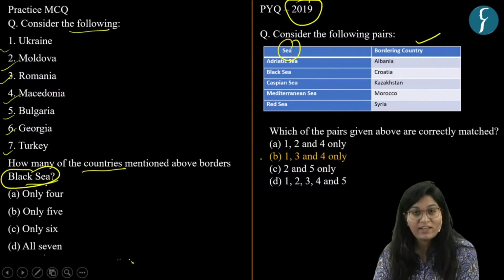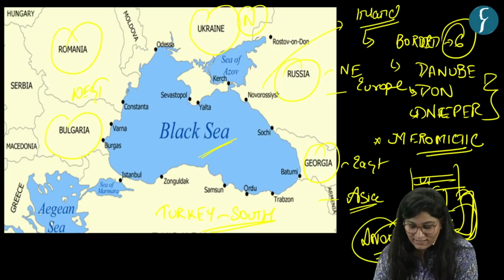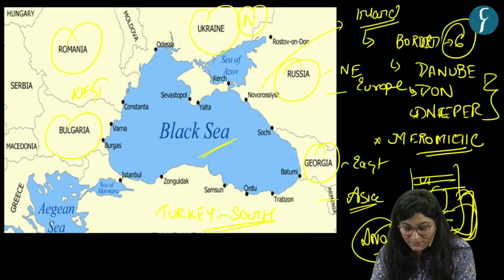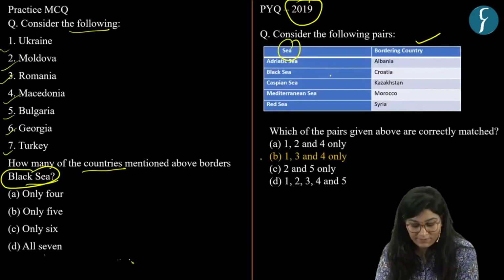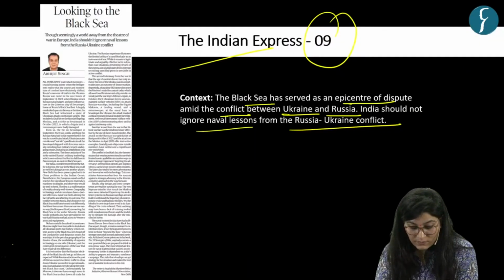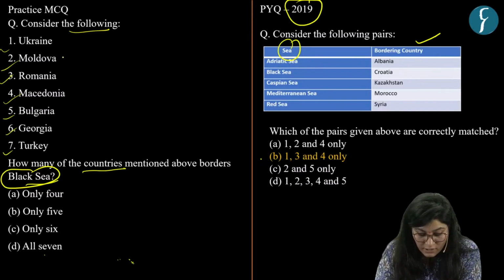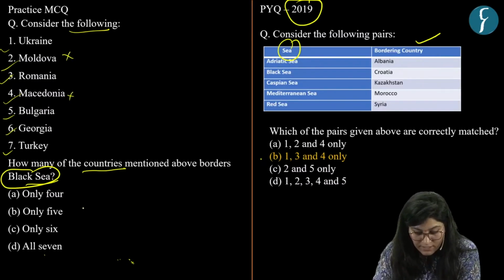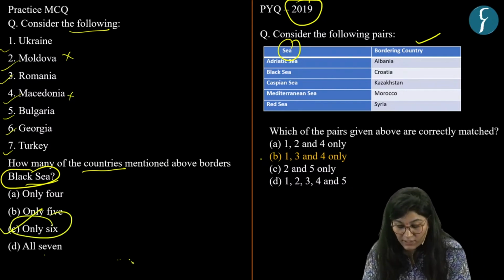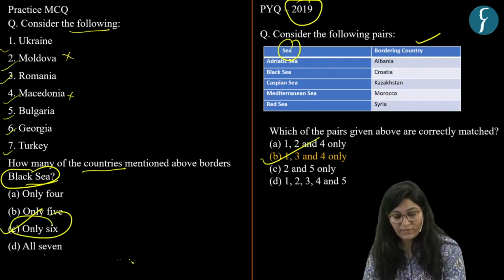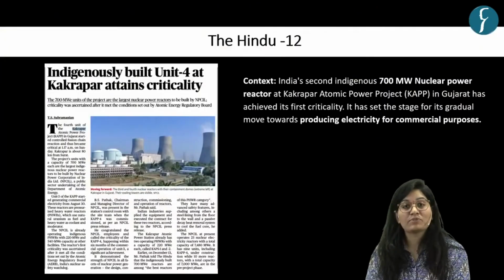Now, you know the answer of this question. Total 6 countries: Ukraine, Russia, Georgia, Turkey, Bulgaria, Romania. So in this option, you can cut down Moldova, Macedonia. So your answer is option C, that only 6 countries. Okay. And the answer of this PYQ is option B. Now, let's come to the next.